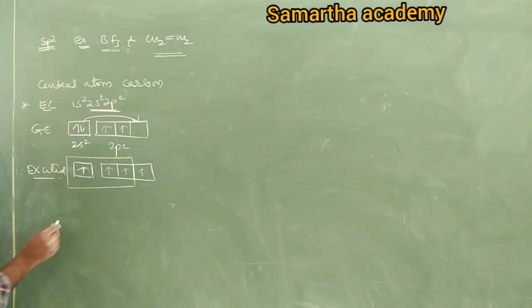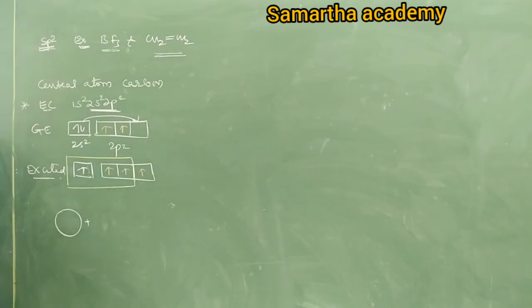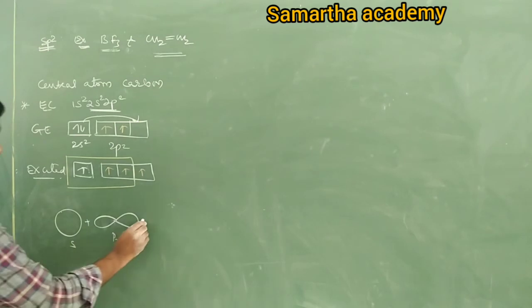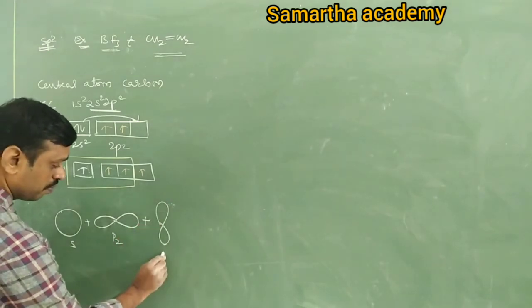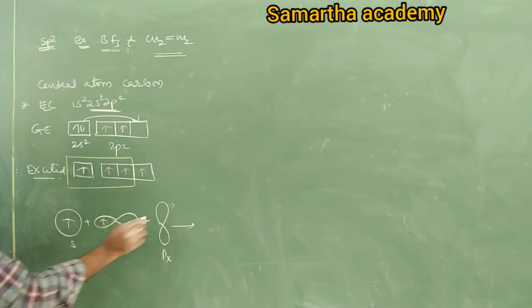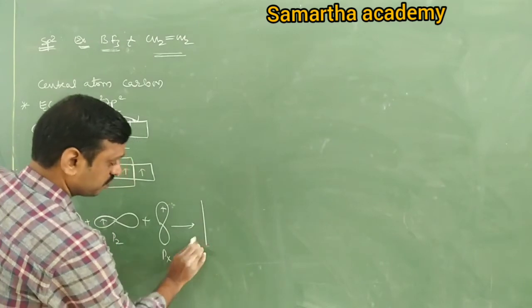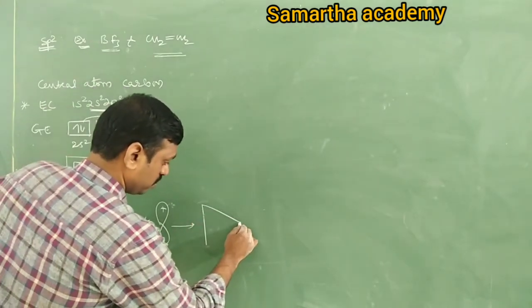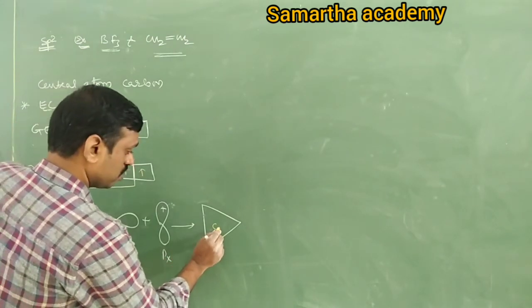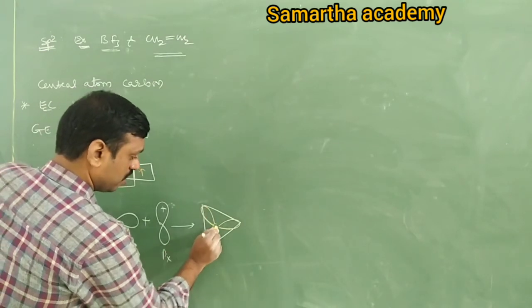It means one s orbital, pz and px. So all 3 have one unpaired electron. They undergo intermixing, so it forms 3 orbitals. Those 3 orbitals must be placed at 3 corners of triangle like this.